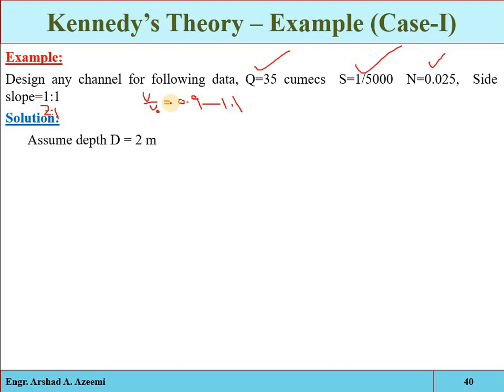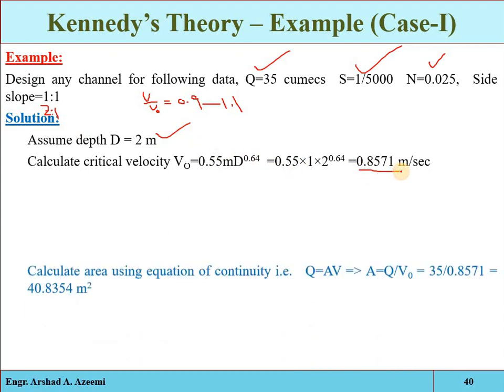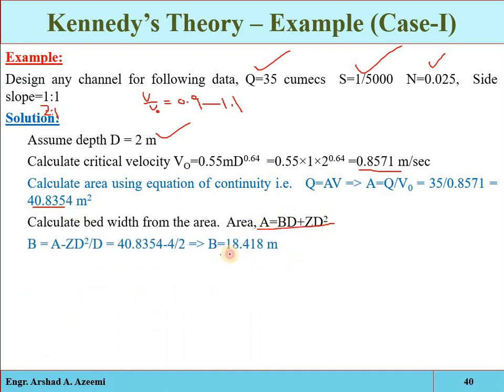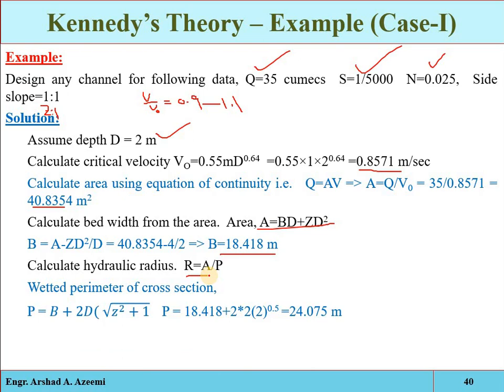Remember, now assume the depth value. First step, suppose we have assumed 2 meter, determine the critical velocity. Determine the area. Clear? Because discharge is given and critical velocity is calculated. Calculate the bed width from the area equation, which will be 18.418 meter. Also we can calculate the hydraulic mean depth. First calculate the wetted parameter and the hydraulic mean depth.